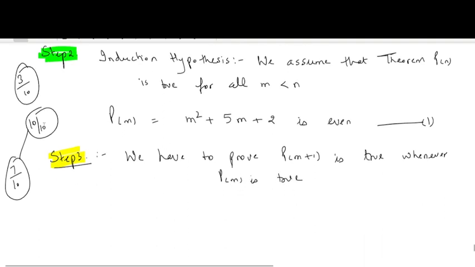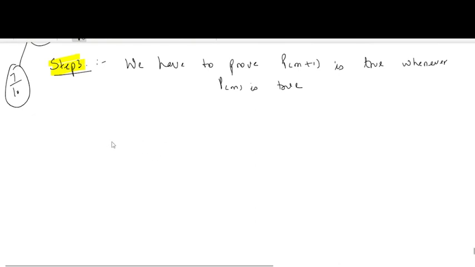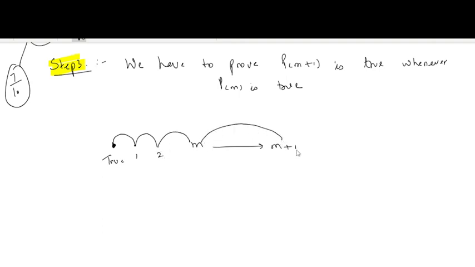Means you have shown that for some initial number this is true, and when m is true then m plus 1 is true. That means if a small number is true, then the next number will be true. At 1 also it is true. If 1 is true, then 2 is true. If m is true, then m plus 1 is true. Then you can say that this will continue.